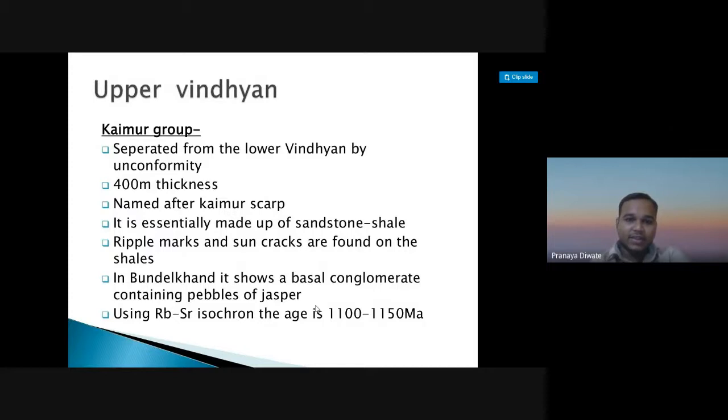It is essentially made up of sandstone and shale. Ripple marks and sun cracks are found on the shale. In Bundelkhand, it shows a basal conglomerate containing pebbles of jasper. Using the rubidium-strontium isochron, the age is 1100 to 1150 million years.